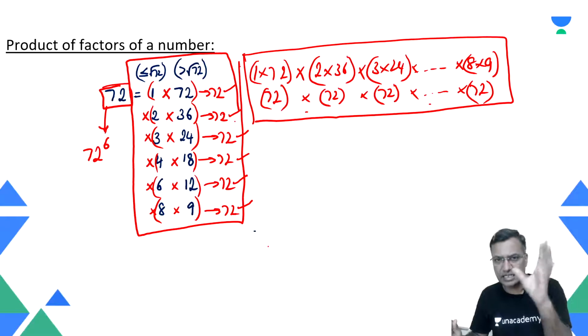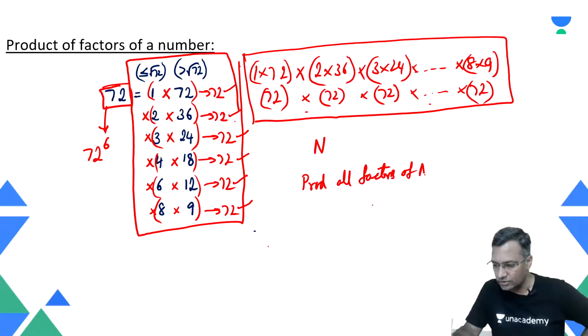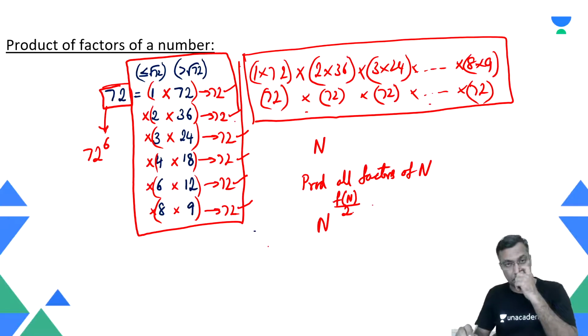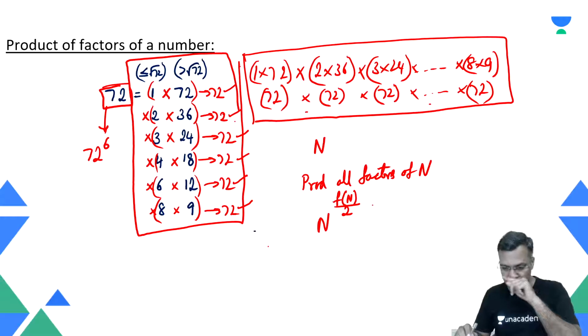This question is technically nothing but this: if there is a number n, and I want the product of all factors of n, then my answer would look like n raised to power the number of factor pairs, that is, the number of factors divided by 2. So you will simply look at this.